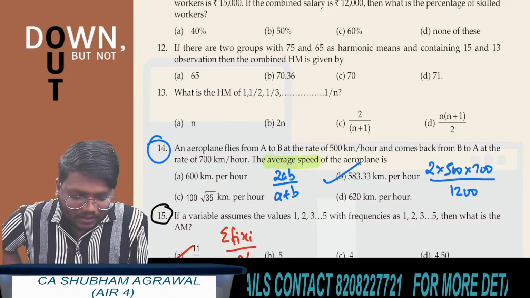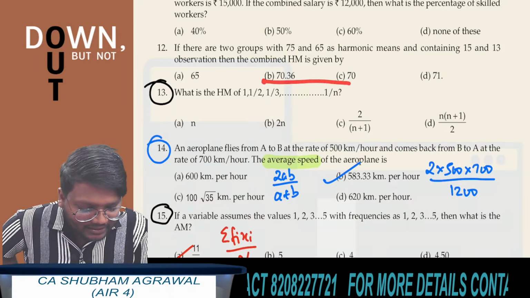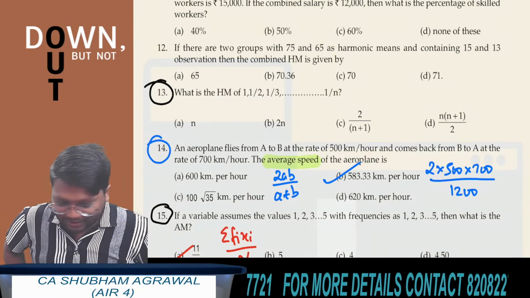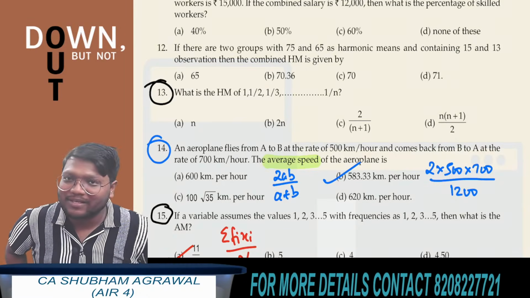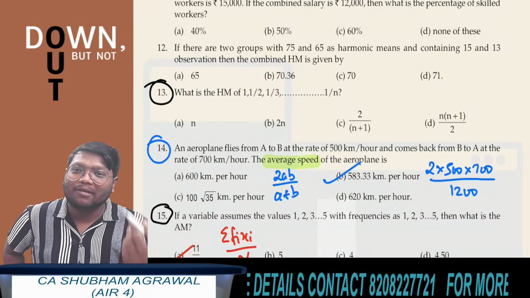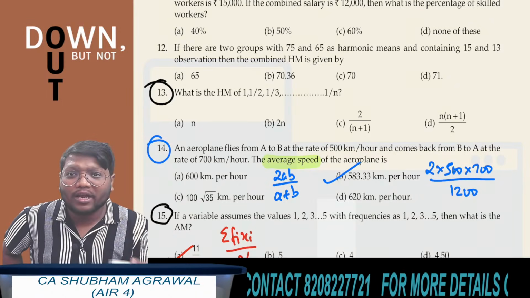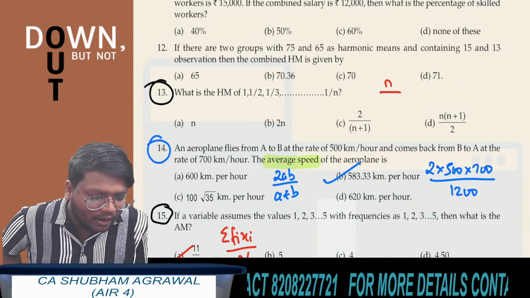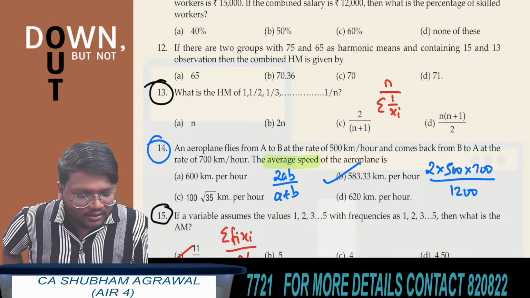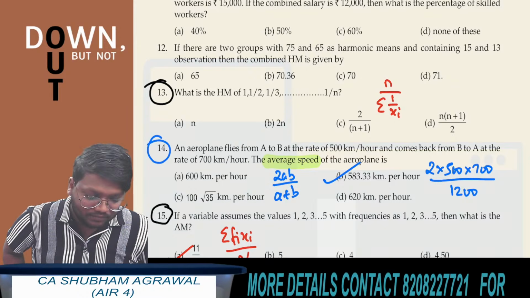Now solve question number 13. Discrete data is given and you have to find harmonic mean. Yes, 583.33 kilometers per hour, option B, is the correct answer for the previous question. You have to find the harmonic mean of 1, 1 by 2, 1 by 3 and so on till 1 by n. What is the formula to find harmonic mean of discrete data? N upon summation of 1 by xi. This n is the number of observations, and summation of 1 by xi is the sum of reciprocals of individual observations.